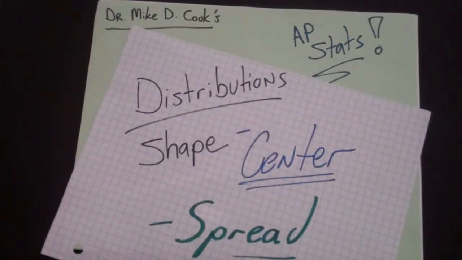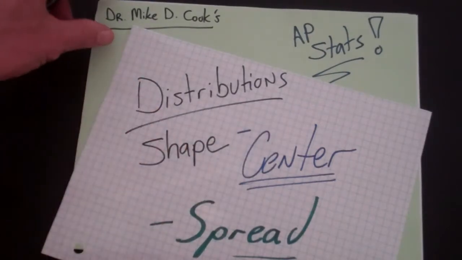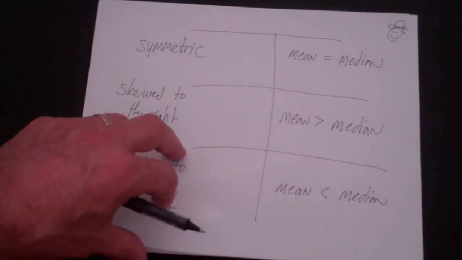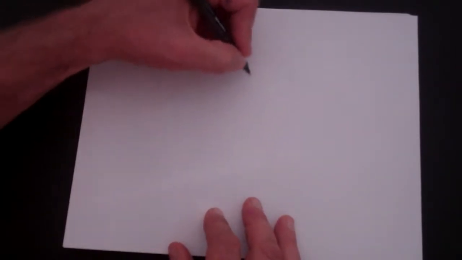In this video, we're going to continue with distributions. We've already done shape and center, so in this video, we're going to look at the spread of a distribution. So, in some sense, we're going to come up with various measures. First of all, let's just give some examples.